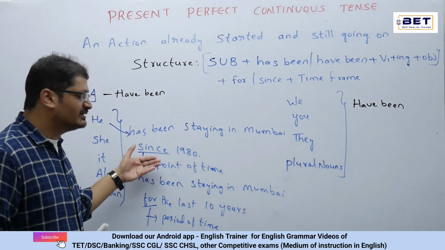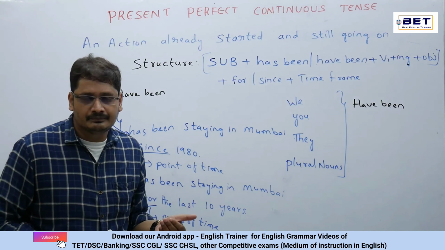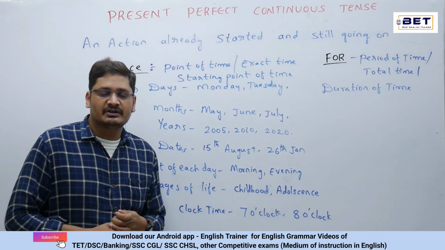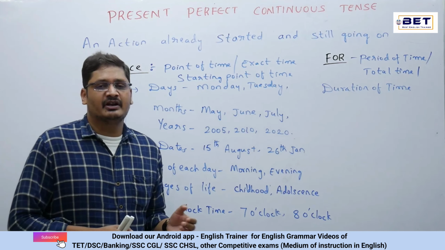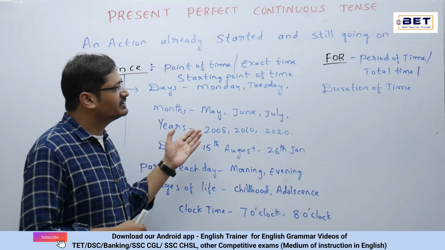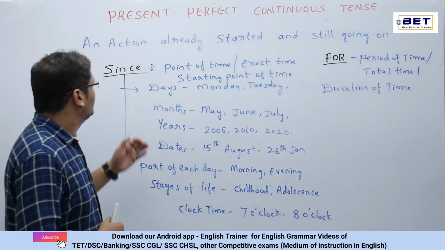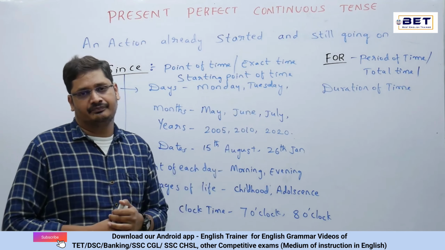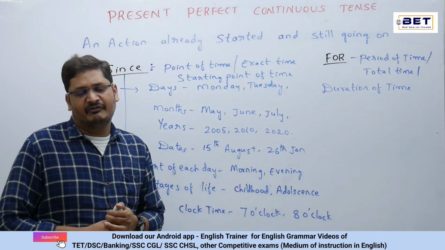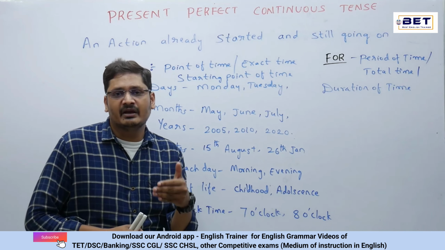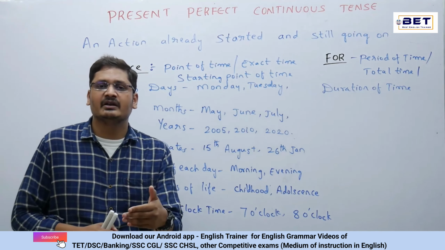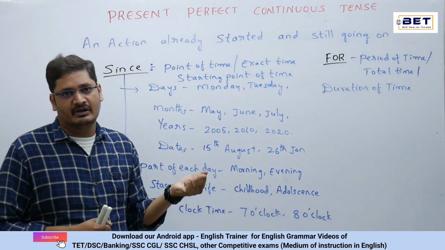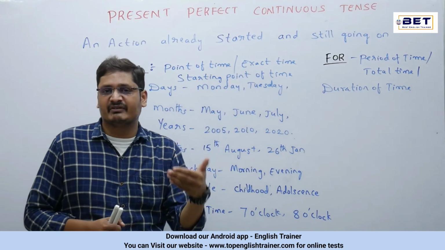Now, we'll try to discuss this since and for in detail. Okay? This since or for can be used as the clue words for the present perfect continuous tense. Now, what is this since and what is this for? Let's understand. Since is point of time or exact time or starting point of time. Exact point of time. For example, since 7 a.m. in the morning, I have been waiting for you. Since 7 a.m., that is the starting point of time. That is the exact time, since 7 a.m.